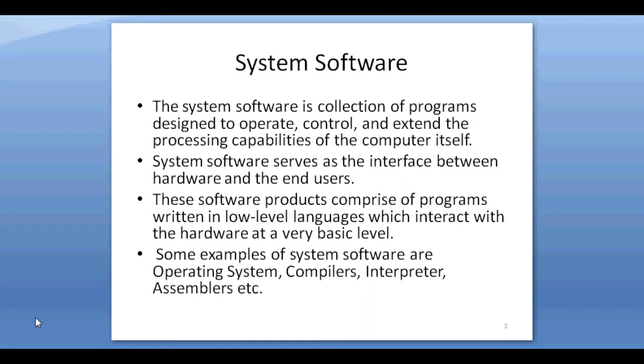Generally, the end user does not interact with the system software directly. The user interacts with the graphical user interface or GUI created by system software. The best example for the system software is operating system.